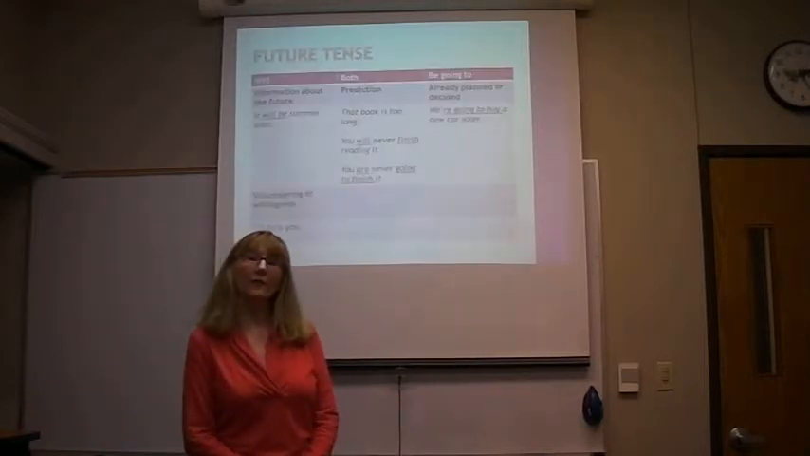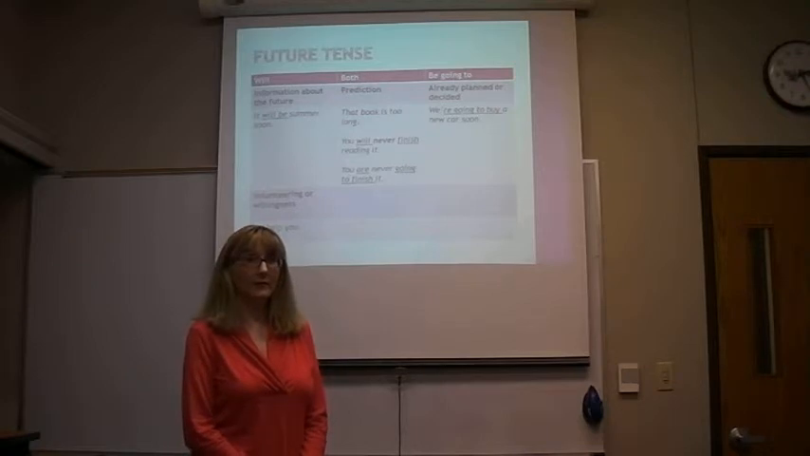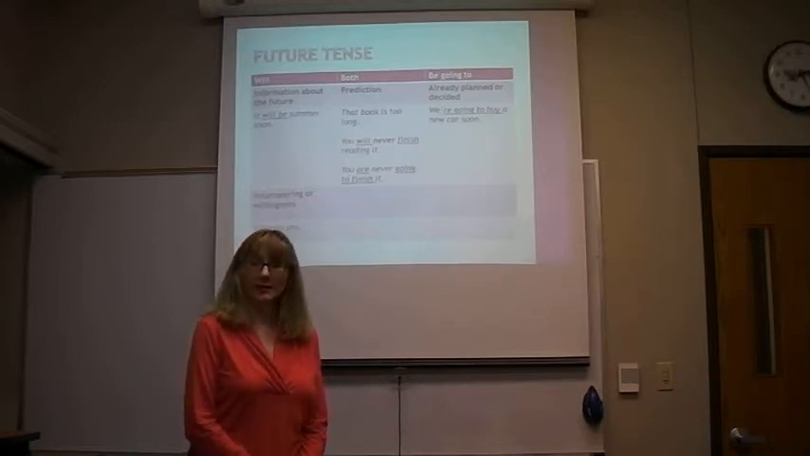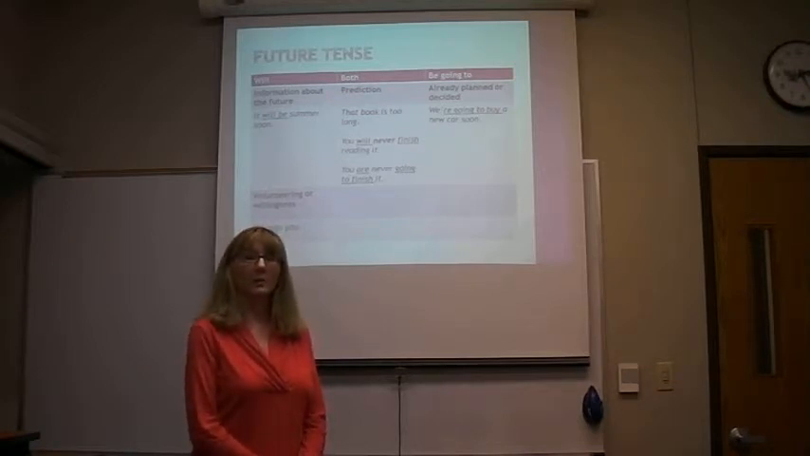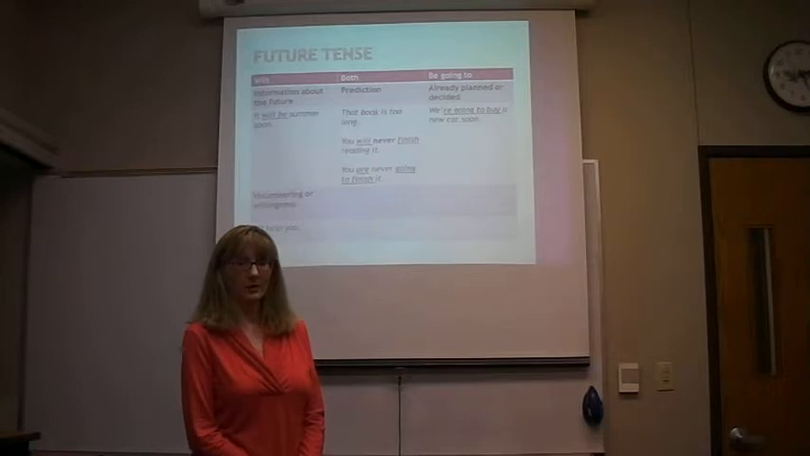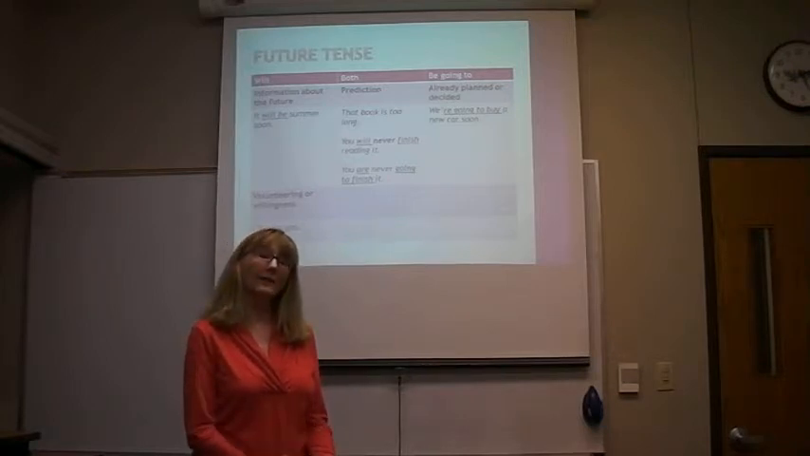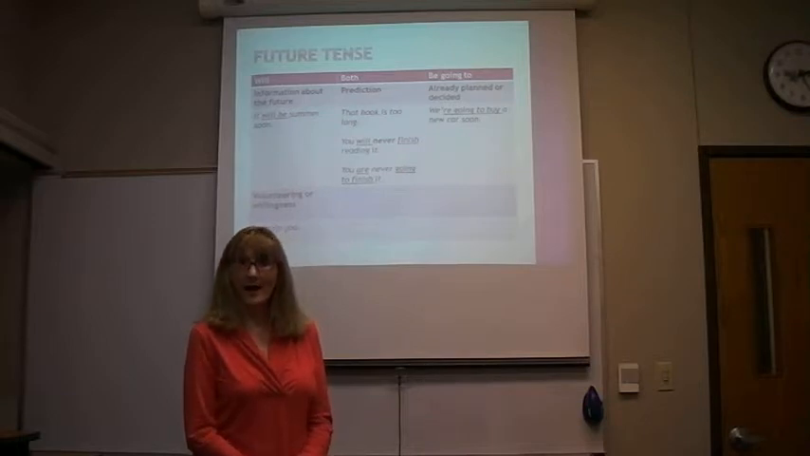Now, there are different ways to write the future tense. For example, we can use will plus the base form. We can also use be going to plus the base verb. And we have these because they are used in different ways.